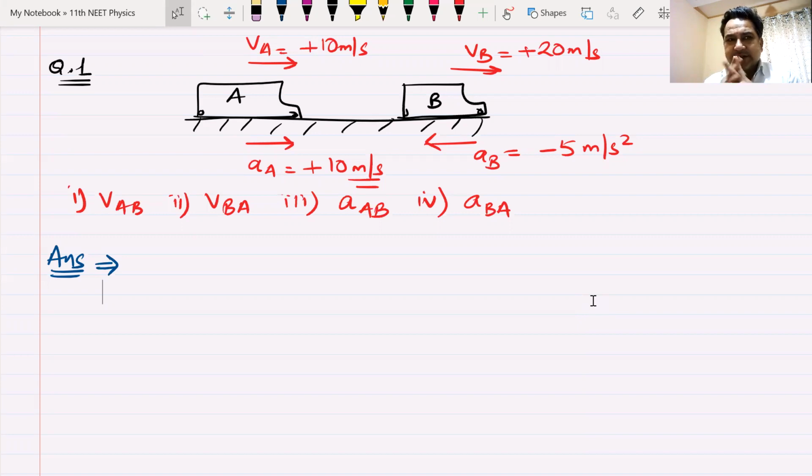Are you there with an answer, Niharika? Or Vasant, or Abhiram, Nayan, Tarun, Tanu. Two answers are already there. Looking for acceleration of A with respect to B, and acceleration of B with respect to A. Anyone has got those answers? Niharika, can you unmute yourself and tell me how you have got the answers up till now?